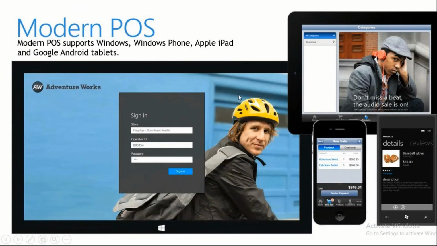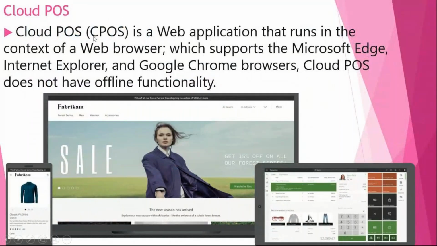It's tightly integrated with your application. In the same way, this will be called modern POS. There is one more POS called cloud POS. For this, there is no need to install anything. Directly you can open this CPOS from your browsers, Chrome browsers.